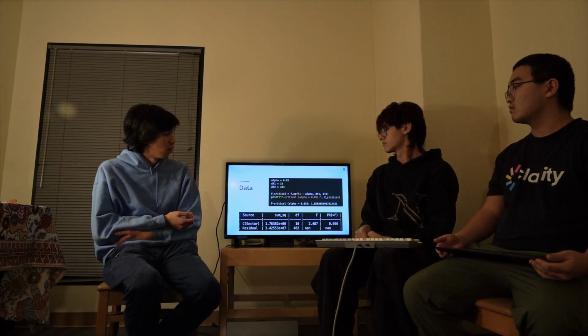Our p-value is 0.006, which is less than our alpha value of 0.05. This gives us evidence to reject the null hypothesis. Our F value is 2.487, which is larger than our F critical value of 1.85, which gives us even more evidence to reject our null hypothesis.